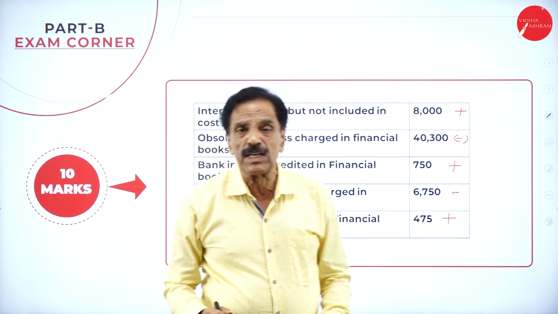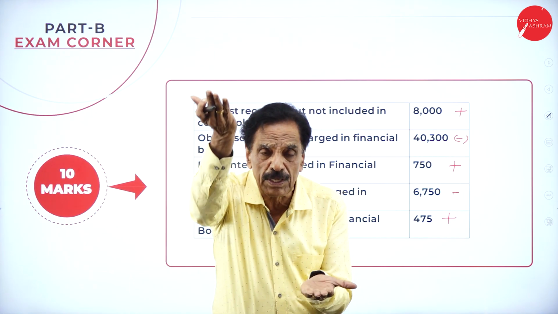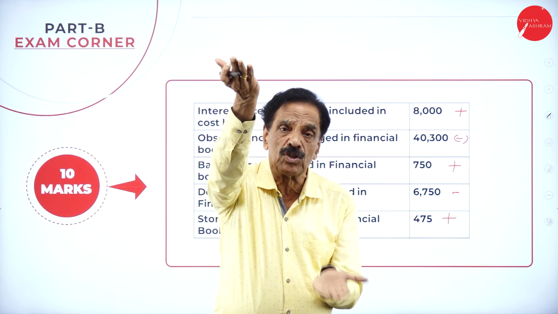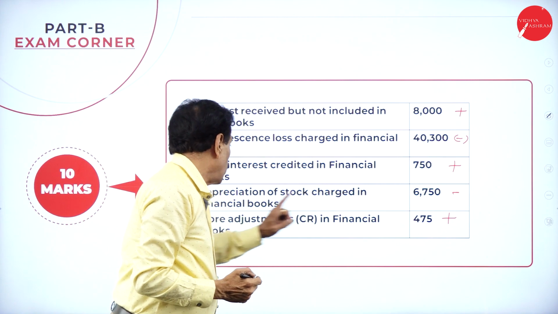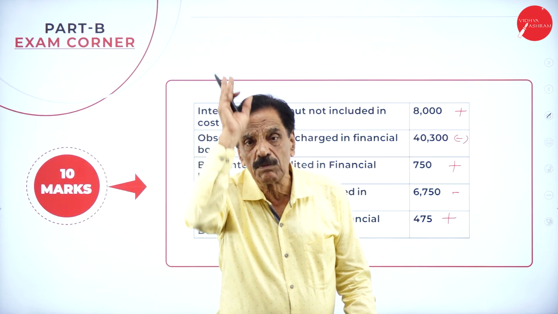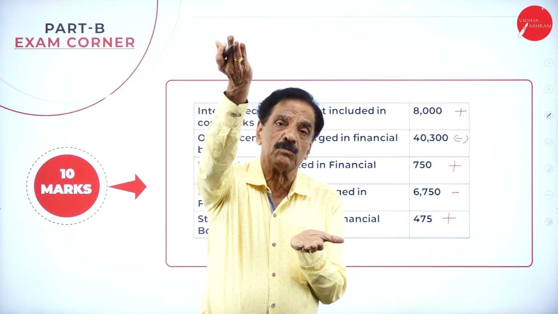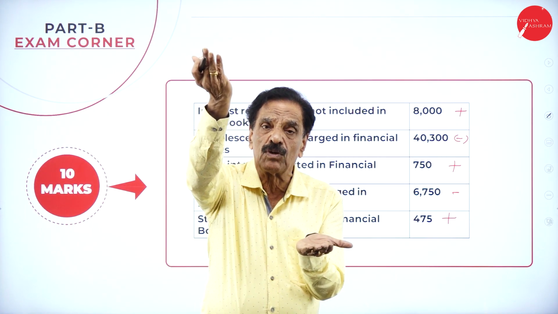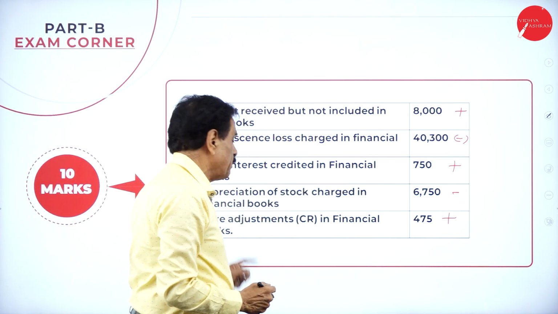Then bank interest credited in the financial book. What will happen to the financial book? Financial book will be raised. No entry in the cost book, showing less, financial book showing more. What to do? Add. Then depreciation of stock charged in the financial book. When the depreciation is charged, what will happen? Your financial book will be reduced, but no entry in the cost book, showing more, and financial book showing less. What to do? Minus.